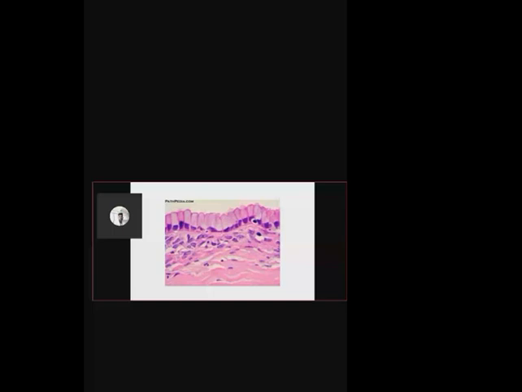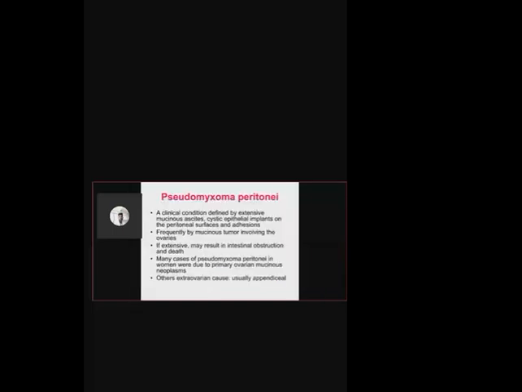So as I told you, if it enlarges and goes beyond 20-25 kg, it can rupture and it can produce a complication which is called pseudomyxoma peritonei. What is it called? Pseudomyxoma peritonei. That means the mucinous fluid gets spilled over the peritoneal cavity. So it is a clinical condition which is defined by extensive mucinous ascites. Ascites means the collection of fluid in the peritoneal cavity, but here it is extensive mucinous ascites,